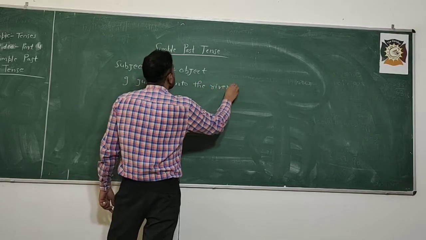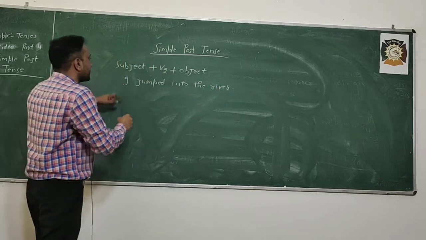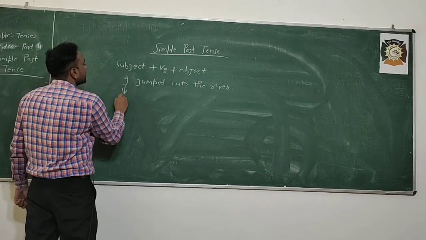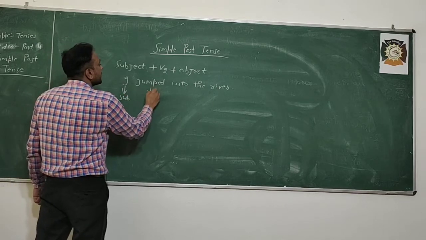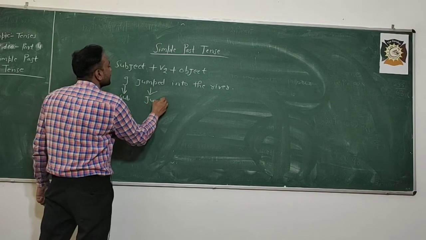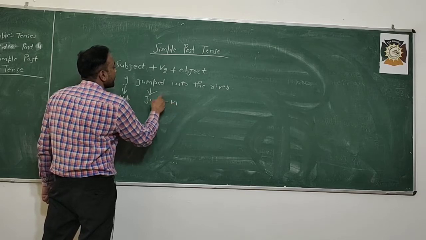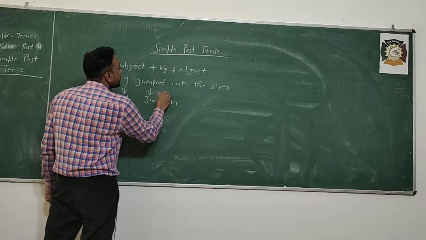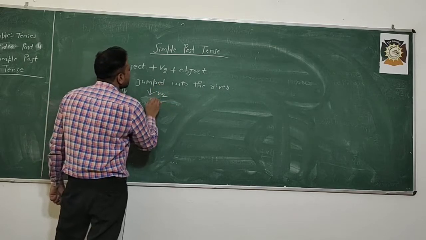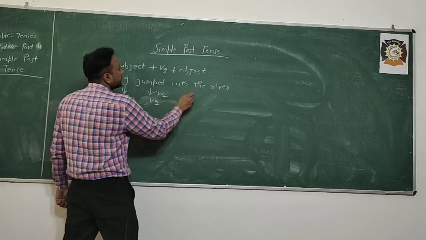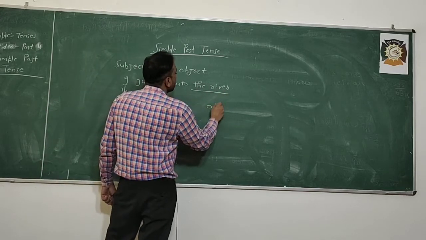I is the subject. Jump is the V1, but this is V2, and the river is the object.